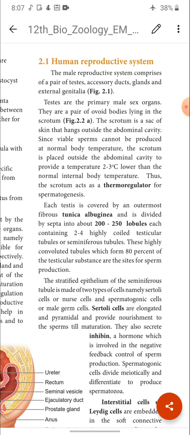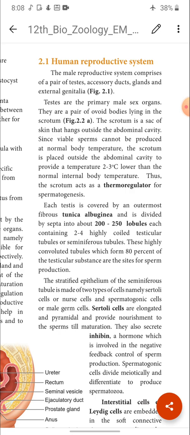Okay, why is it placed outside the abdomen? Because for the effective production of sperm, the temperature has to be optimum. The body temperature is higher than the optimum temperature for sperm production. That is why the testes are placed in the scrotum, for the effective production of sperm.